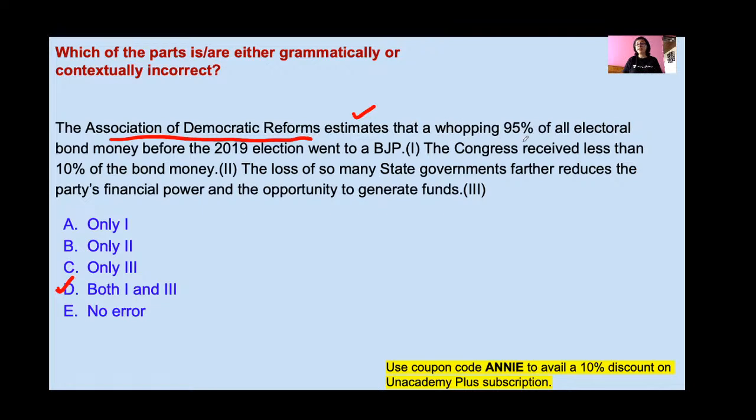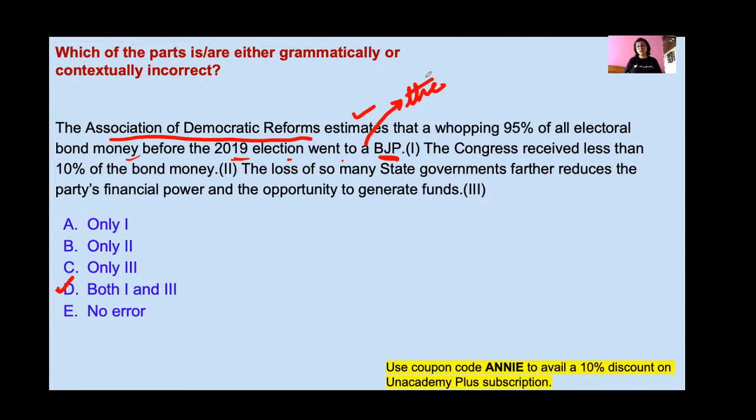That a whooping 95%. Whooping means a huge 95% of all electoral bond money before the 2019 election went to a BJP. BJP is the name of a particular political party, and that's why instead of a BJP it should be the BJP.